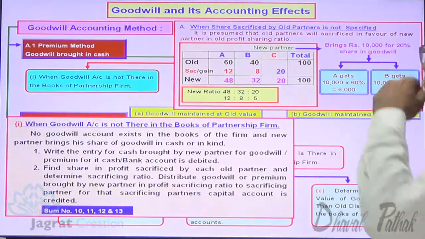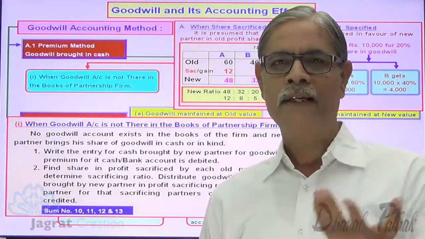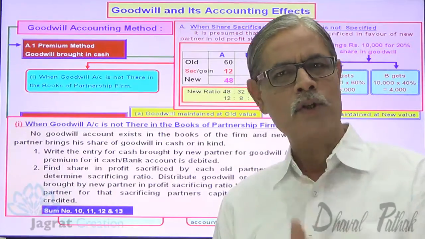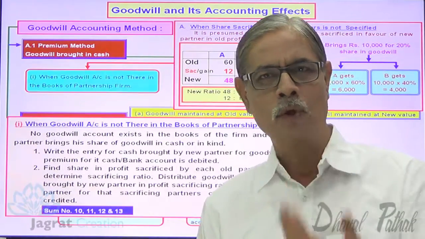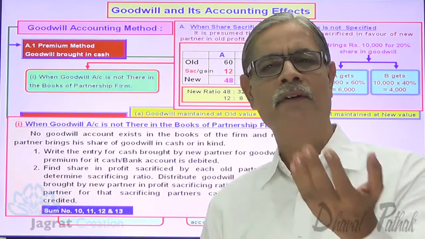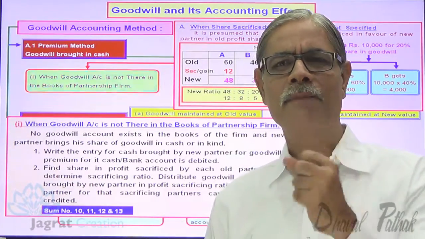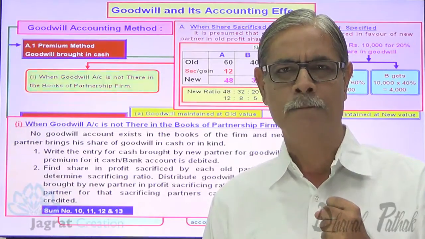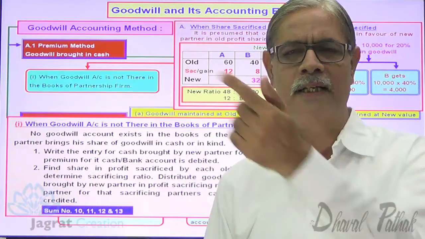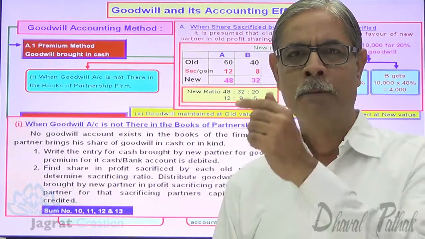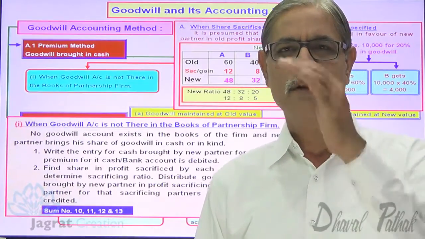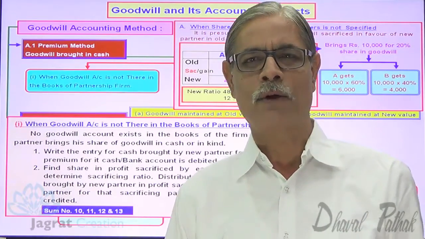Similarly, B is the another partner who is getting 4,000. He has an option either to keep this 4,000 in the firm, or if he wants to withdraw, he can. If he wants to withdraw the full amount, he can withdraw 4,000. If he wants to withdraw 50% of the amount, he can. Suppose he withdraws 50% of 4,000, means 4,000 into 50%, 2,000. B is the receiver, debit the receiver. B's capital account debit 2,000 to cash or bank account credit 2,000. This is how follow-up withdrawal entries get recorded.